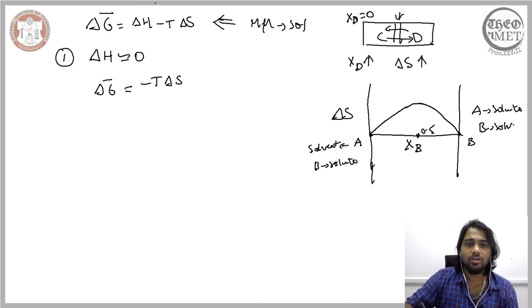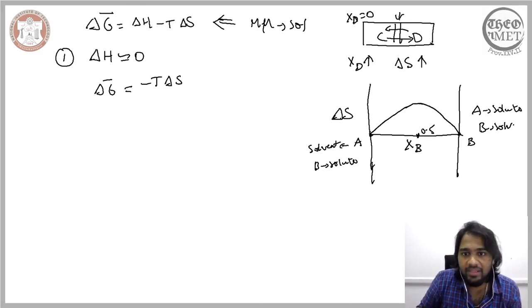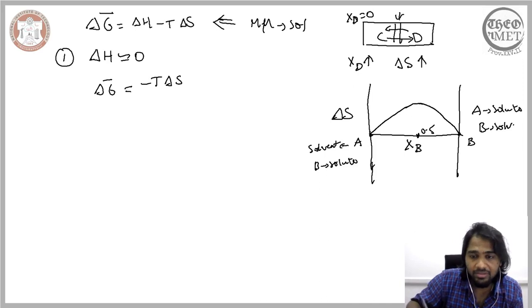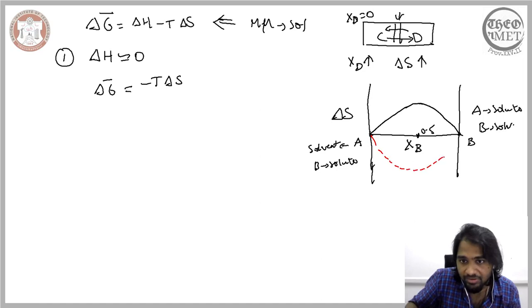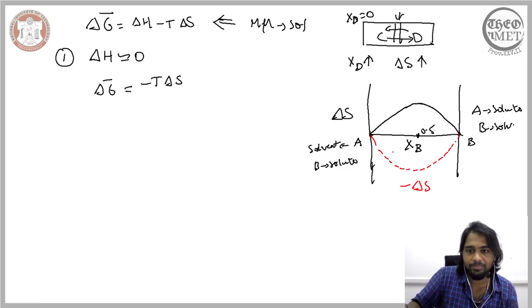Now, the way the change in the entropy relates to the Gibbs free energy is not in this manner, but in the negative manner. So we need to include a minus sign here. Therefore, the change in the entropy with the inclusion of the negative sign will be of this form. The trend remains the same, but the direction will be completely reversed. So you will have minus delta S, which is represented by the red line here.